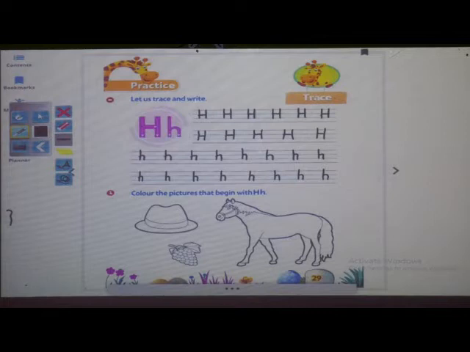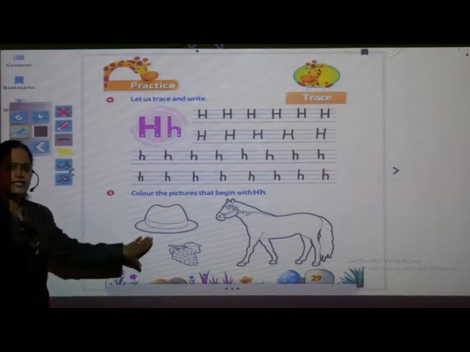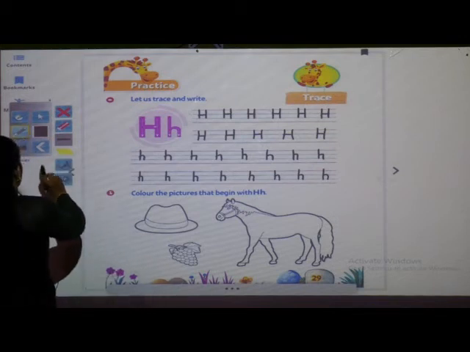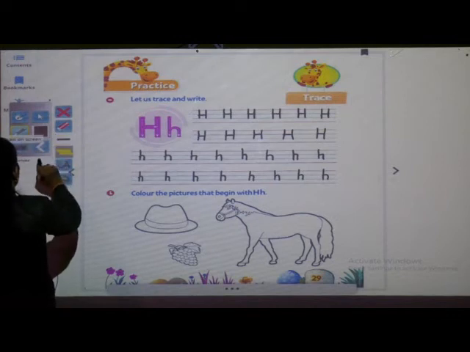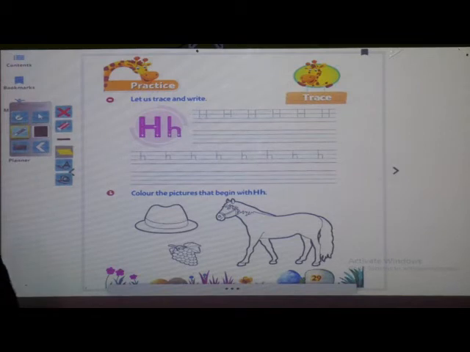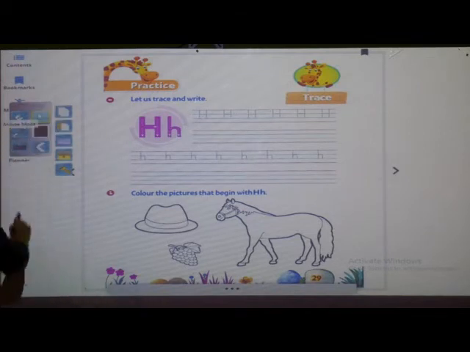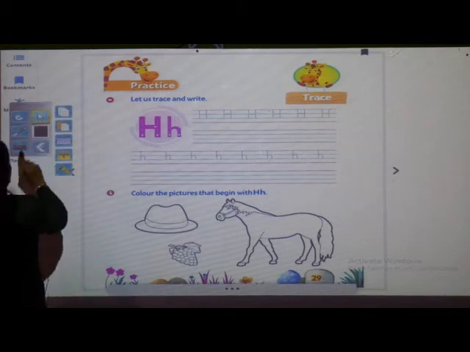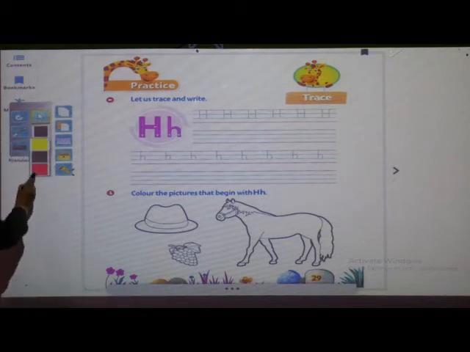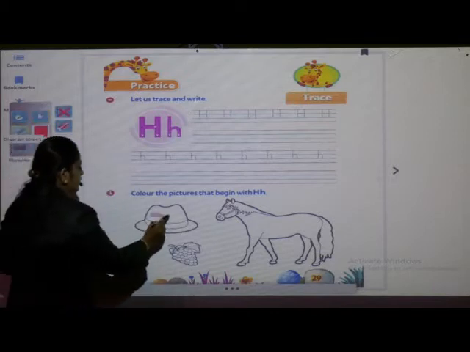Now next, what you have to do? You have to color the pictures that begin with letter H. Now tell me which picture is this? It is a hat. So you have to color this picture. Also you have to color the picture of the horse. Come on, color fast.